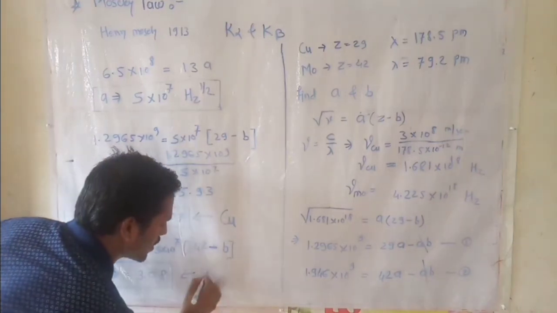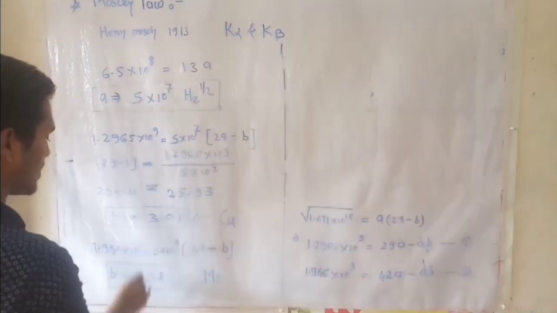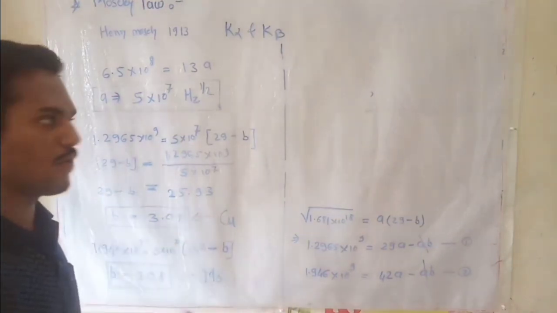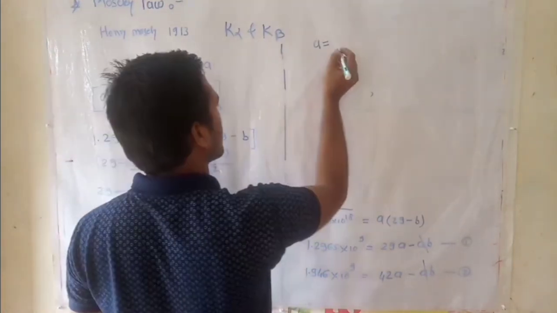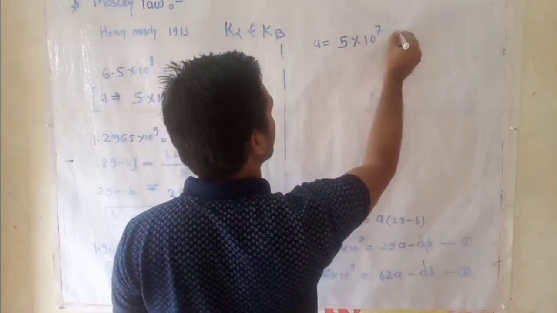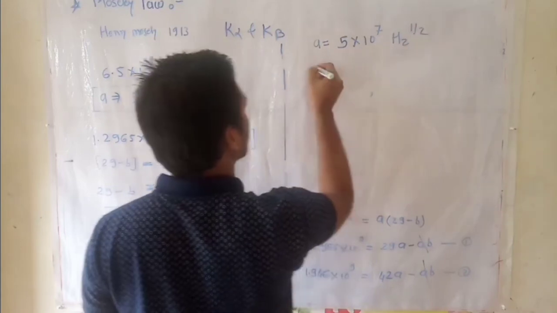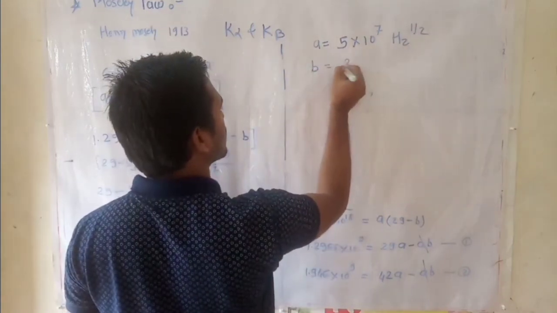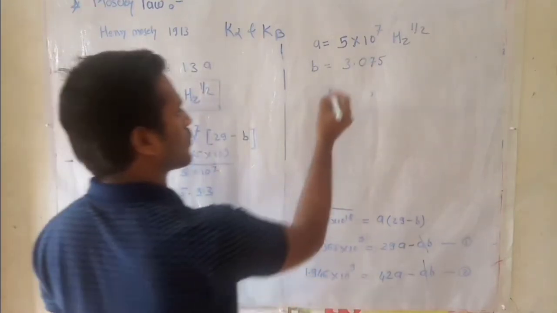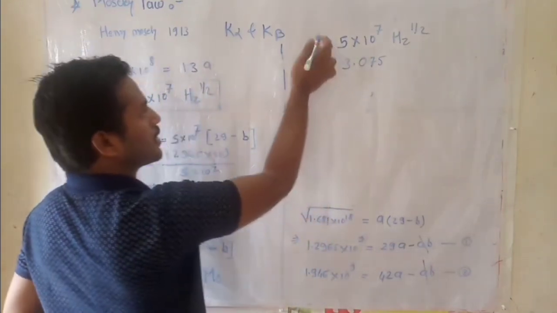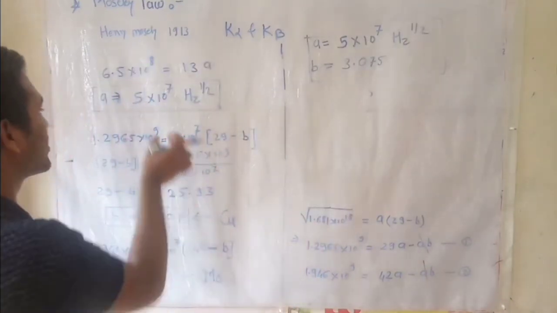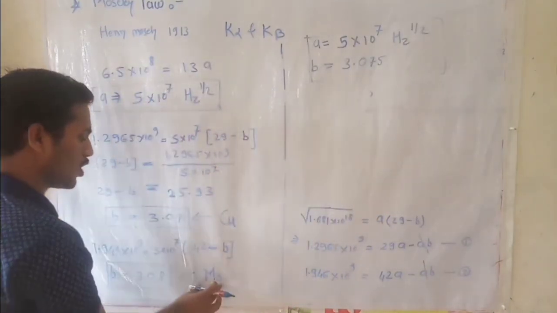This means that the values of a and b are similar for those materials. a equals 5 into 10 raised to 7 hertz raised to half and b is approximately 3.07. These values of a and b are similar for copper and molybdenum.